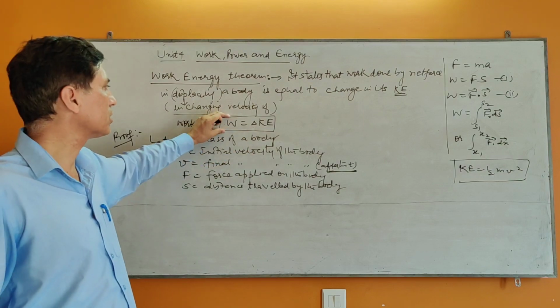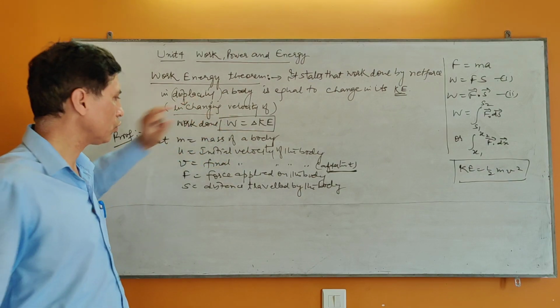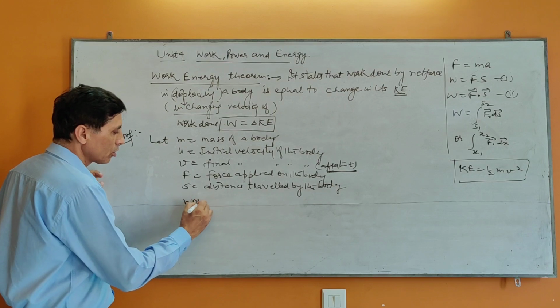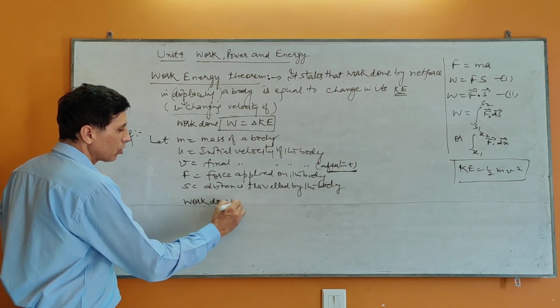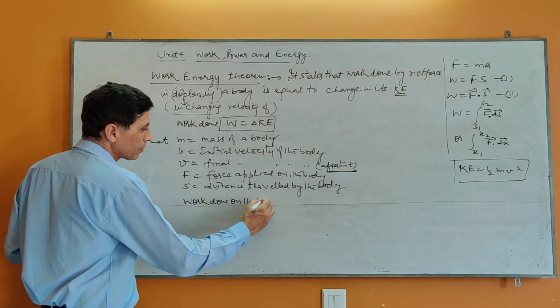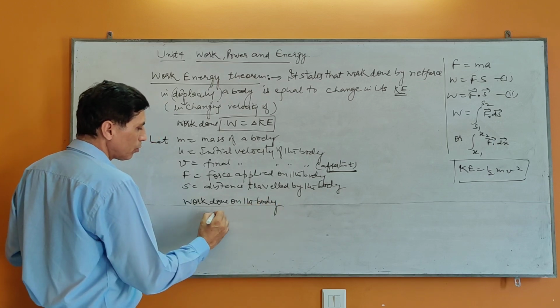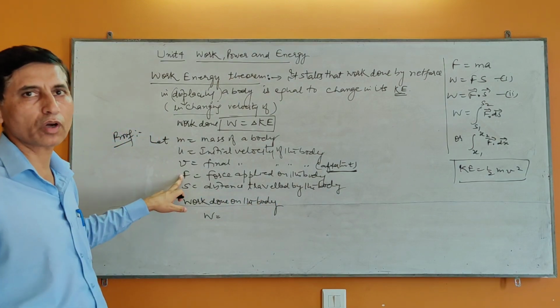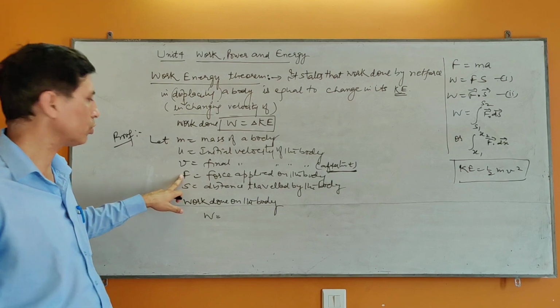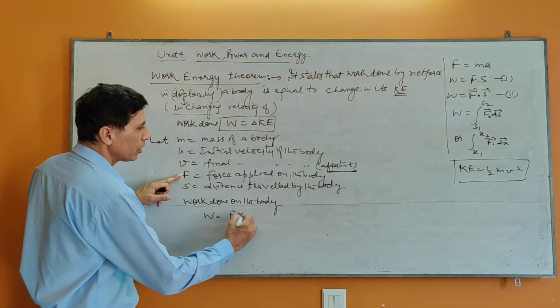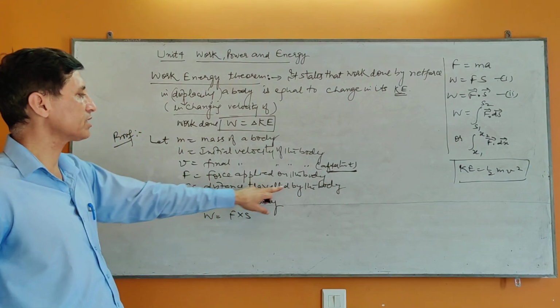So do one thing first, calculate the work done on the body. How much work is done on the body by the applied force? W is equal to force into displacement. s is the distance traveled by the body.